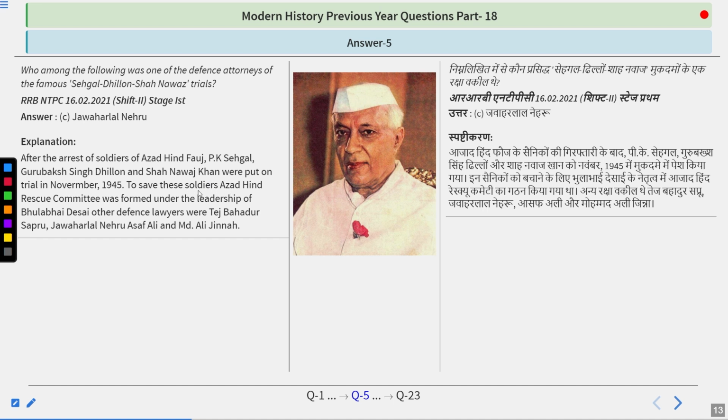To save these soldiers, the Azad Hind Rescue Committee was formed under the leadership of Bhulabhai Desai. Other defense lawyers were Tej Bahadur Sapru, Jawaharlal Nehru, Asaf Ali, and Muhammad Ali Jinnah. So do remember the answer for this question is Jawaharlal Nehru.